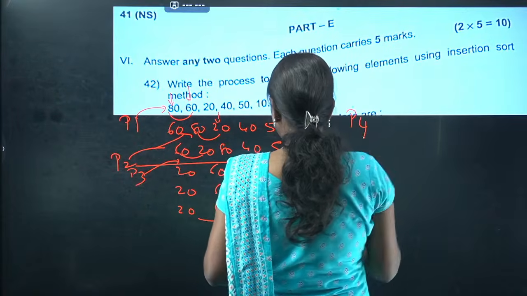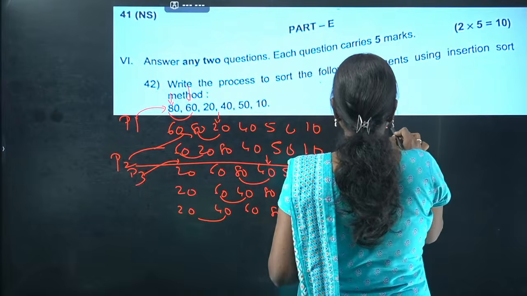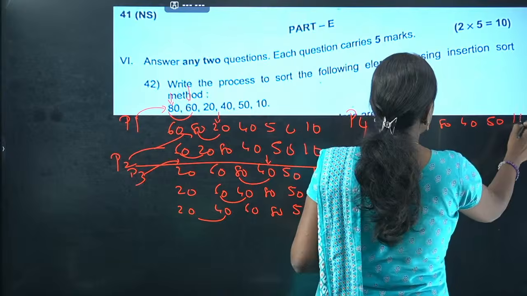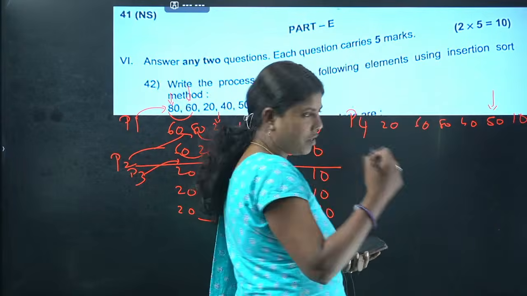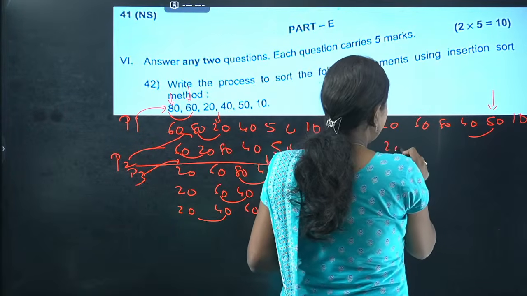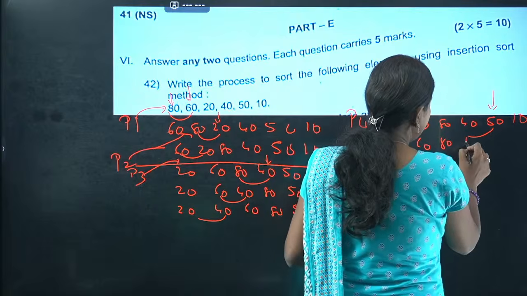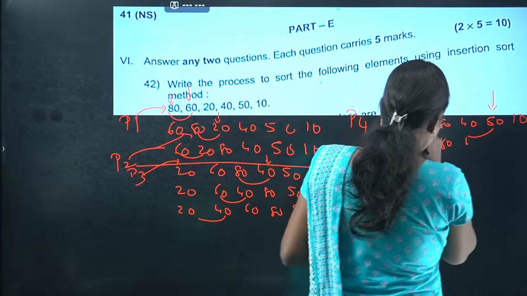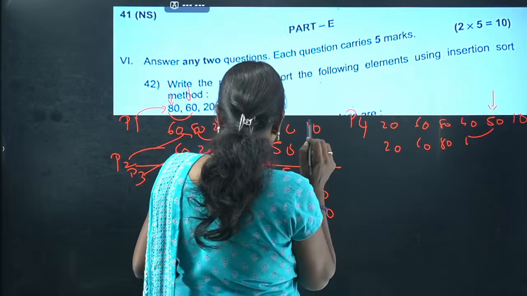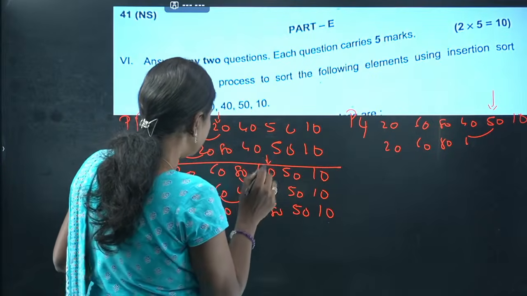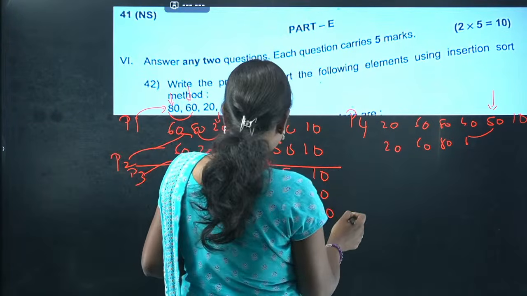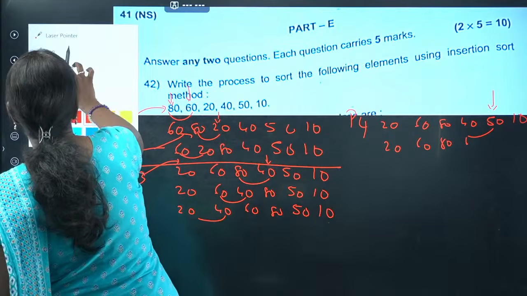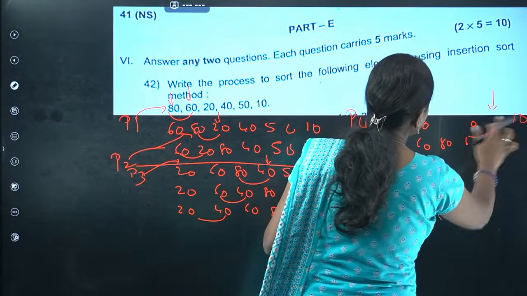So in case of pass 4, what happens? I'll be comparing 50 with the previous elements: 20, 40, 60, 80, 50 and 10. So this will be the element that I need to compare with the previous elements. 20, 60, 80, 40 only, no? I think I made a mistake. No, it's right only. Okay, I wrote something differently here, students. Let me erase it and show you.